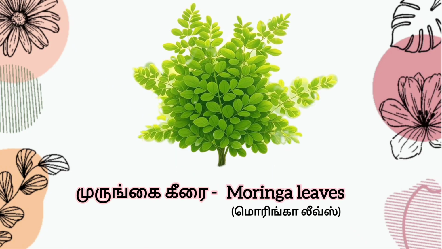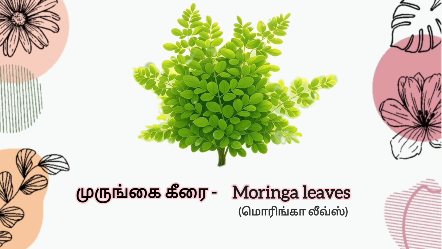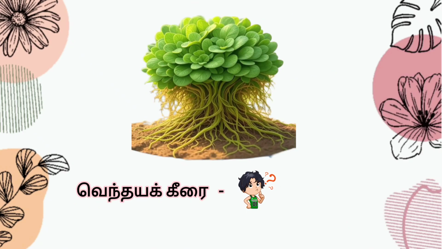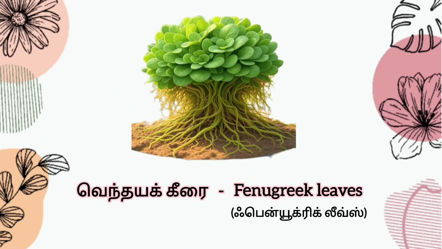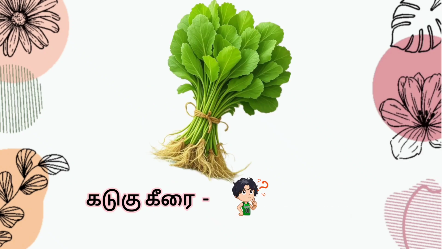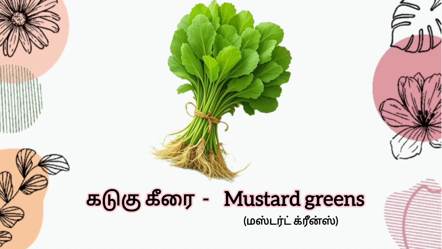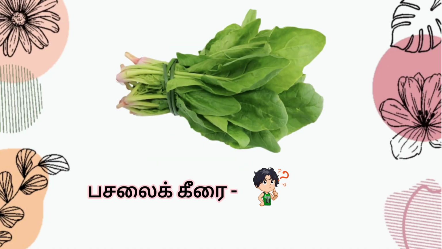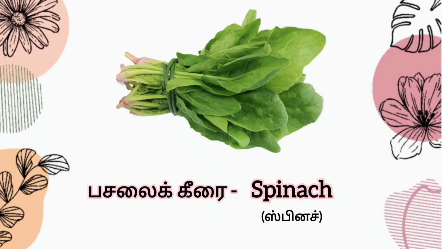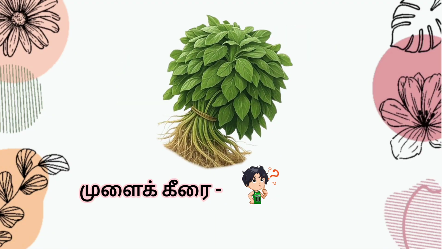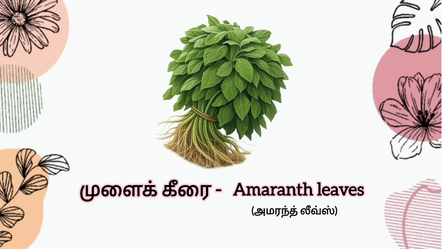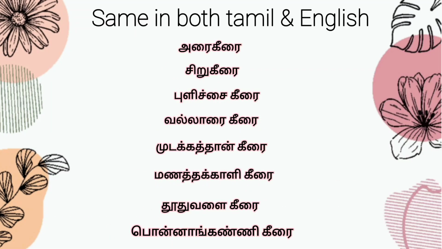Moringa leaves. Guess the answer. Fenugreek leaves. Guess the answer. Mustard greens. Guess the answer. Spinach. Guess the answer. Amaranth leaves. These types of greens have the same names in both Tamil and English.